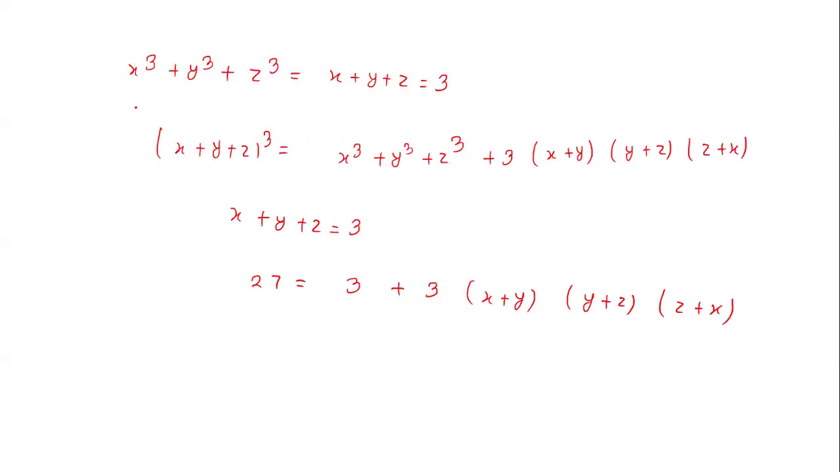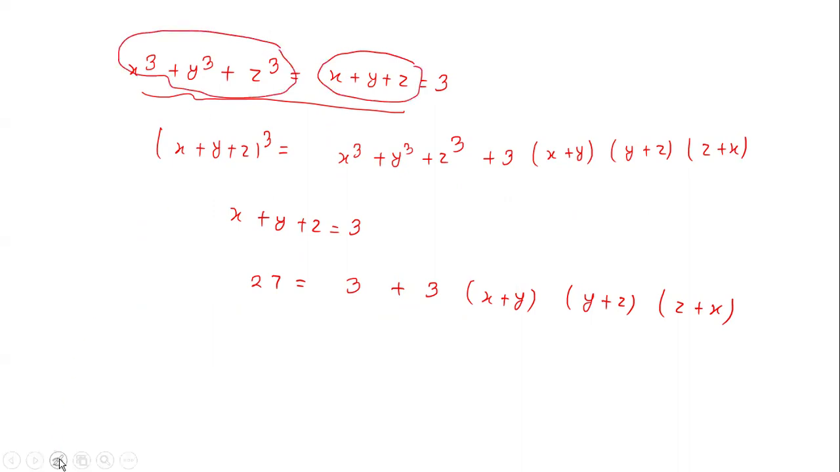So I just write the given condition here. There is one identity that involves x plus y plus z and x cube plus y cube plus z cube. What is that identity? You see here, x plus y plus z whole cube is equal to x cube plus y cube plus z cube plus 3 times x plus y multiplied by y plus z multiplied by z plus x. This is the identity we have. You can prove this yourself.